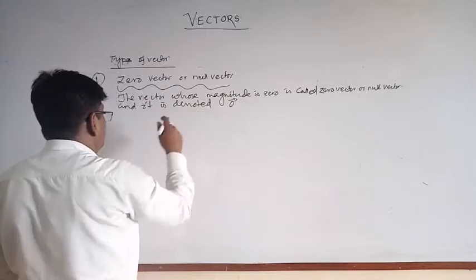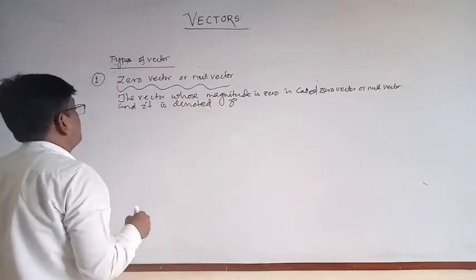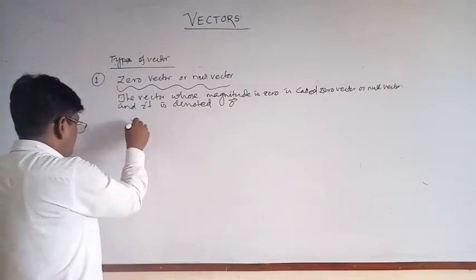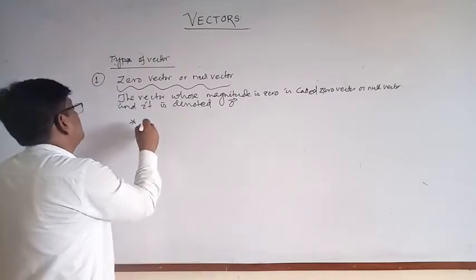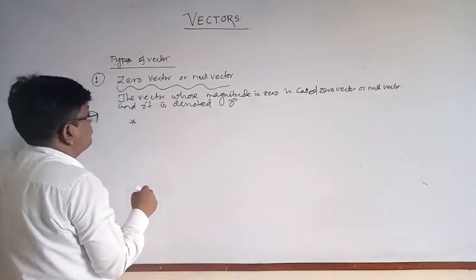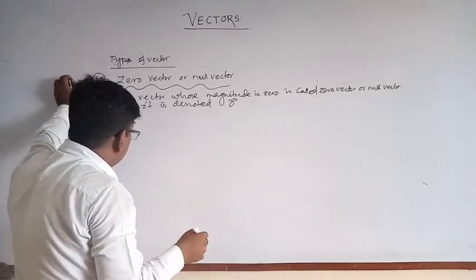Okay, 0 bar. Some important points related to zero vector or null vector. Number 1, magnitude 0.